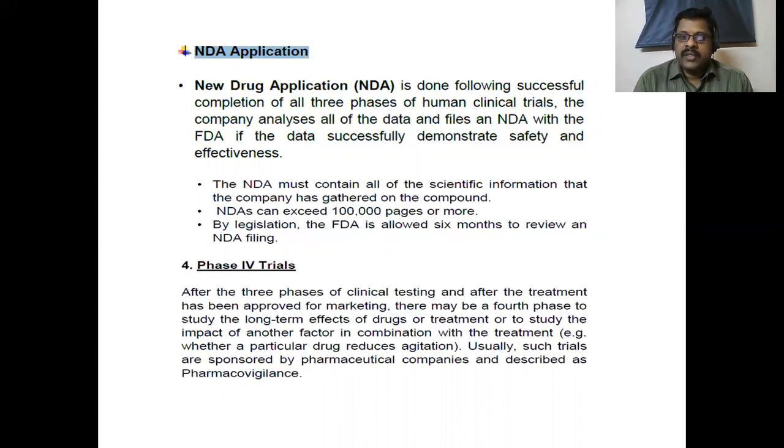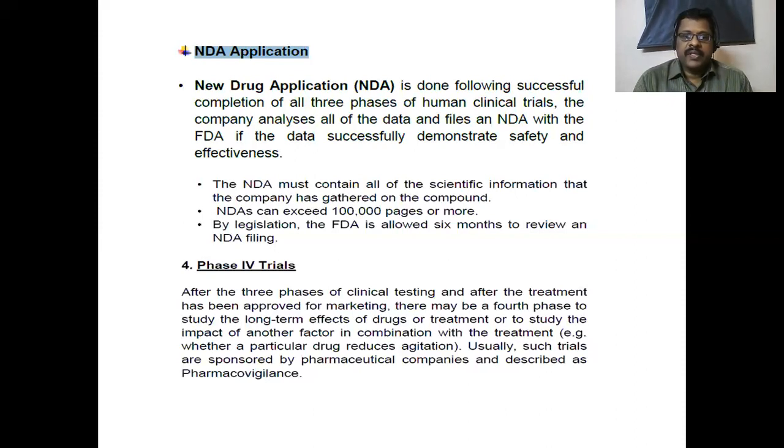By legislation, the FDA is allowed 6 months to review an NDA filing. That means it takes a minimum of 6 months. So we have to wait from phase 3 to phase 4, a minimum of 6 months, to get the regulatory authorities' approval. Okay, the next stage in the clinical trial is phase 4.